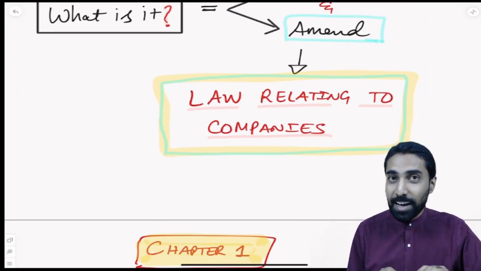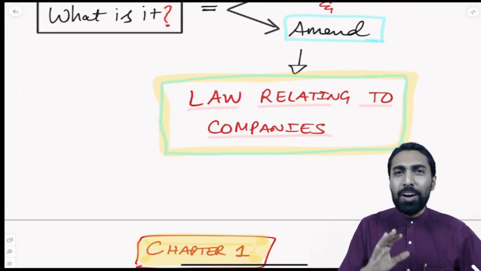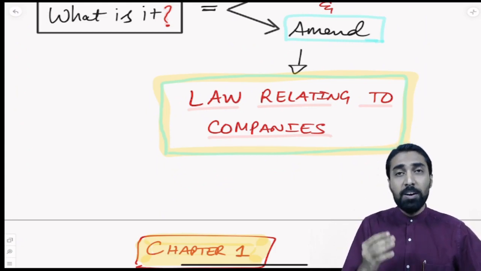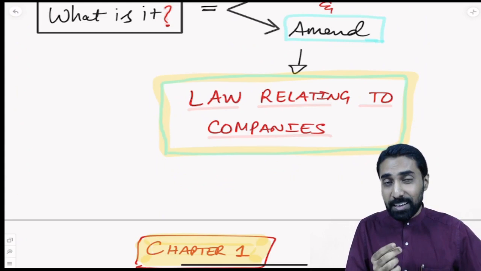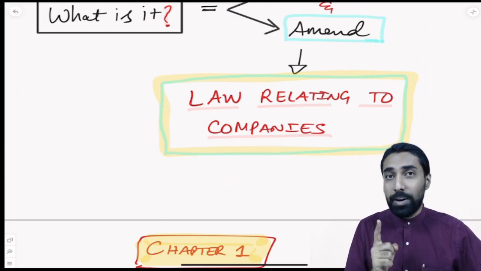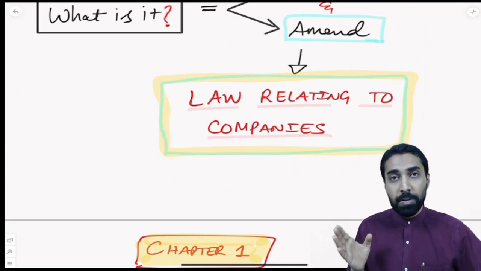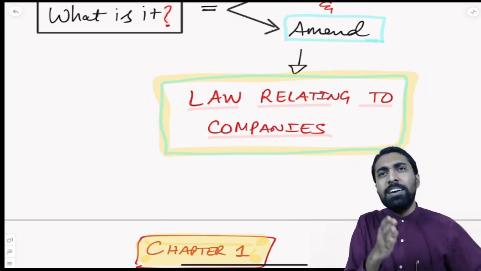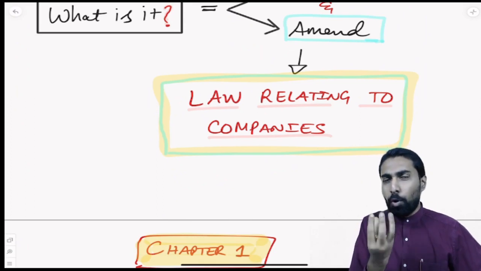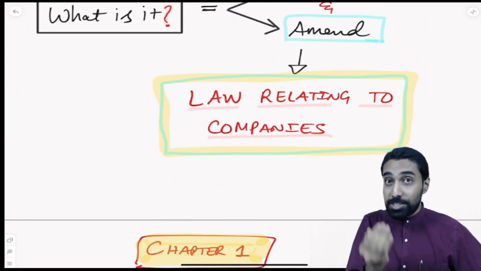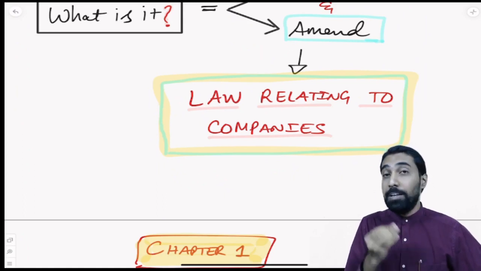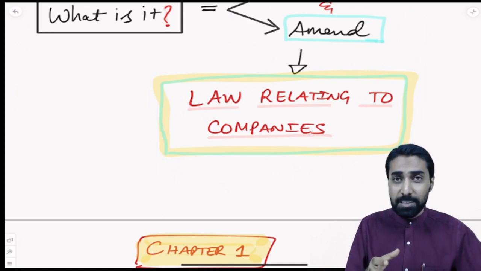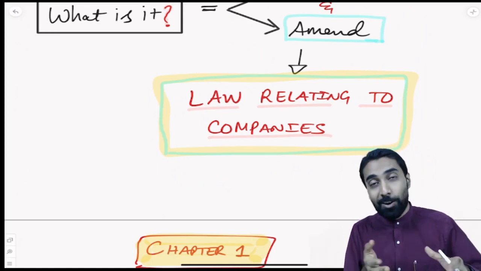It simply means that whatever law relating to companies in India is there, especially the core provisions for a company to be regulated, you need to have one unified law. You cannot have 100 laws. Of course, one company may have to adhere and comply with different corporate laws. But the core law under which a company is registered, a company will run, a company will raise funds, a company will appoint directors, a company will transfer shares, a company will conduct meetings, and a company may even close or wind up.